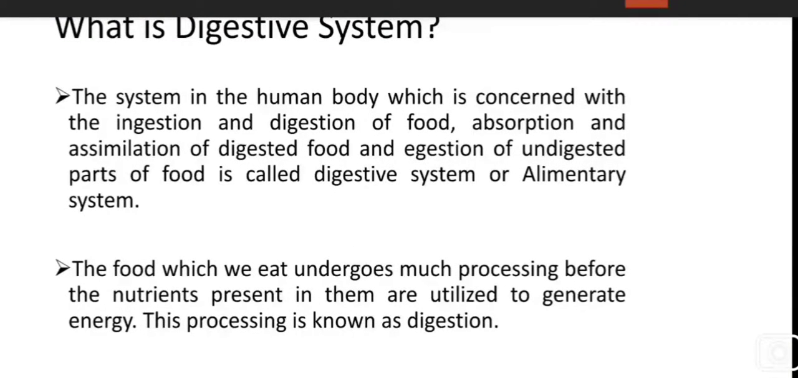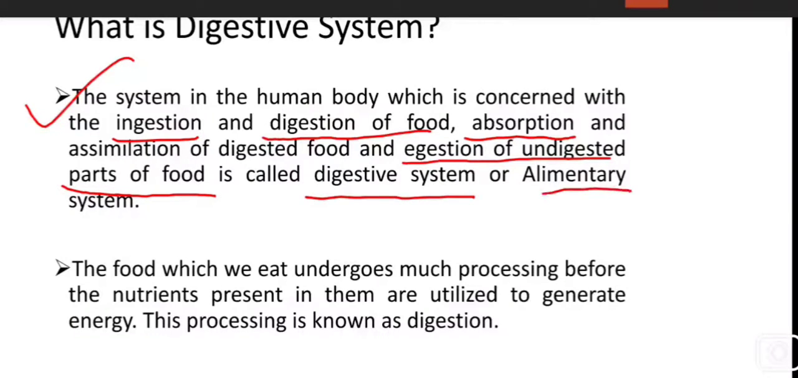What is digestive system? The system in the human body which is concerned with the ingestion and digestion of food, absorption and assimilation of digested food, and ejection of undigested part of food is called digestive system or alimentary system. It means taking in food, digestion of food, absorption of nutrition in our body, and the excretion of undigested part of food. The full process is called digestive system or alimentary system.